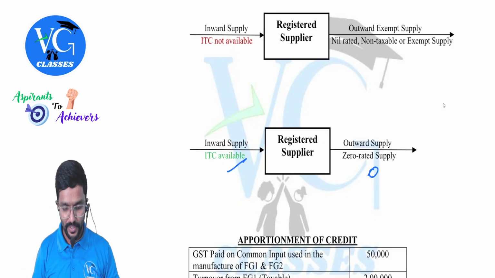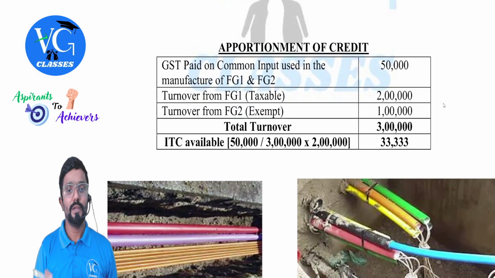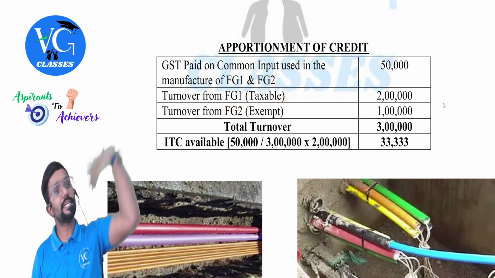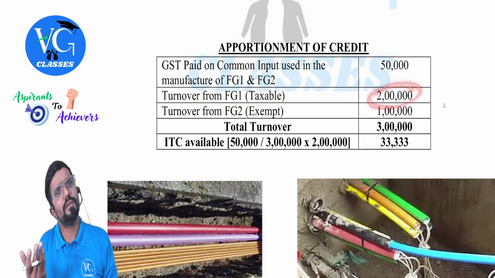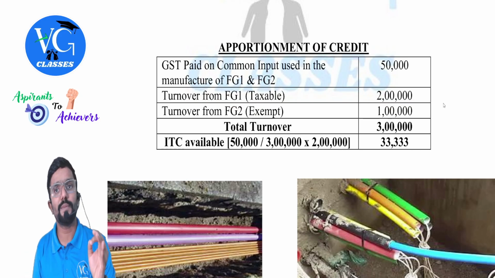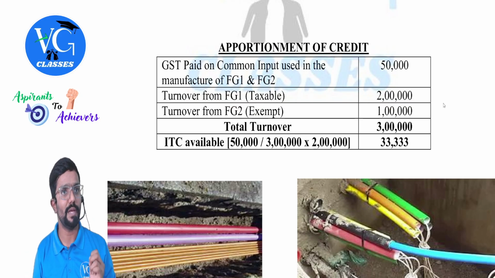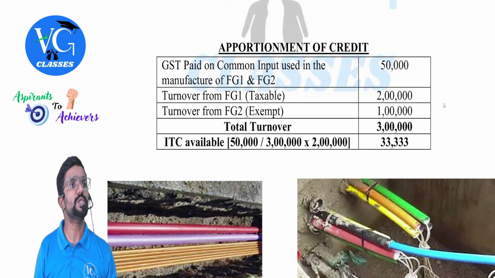Yes. For example, here I have given, assume FG2 was an exported goods. FG2 is an exported goods. What do we call it as? Zero rated supply. On this, can we claim credit? Yes. Taxable supplies includes zero rated supply. Even though the output tax would be zero, still it is called as what, guys? Zero rated supplies.